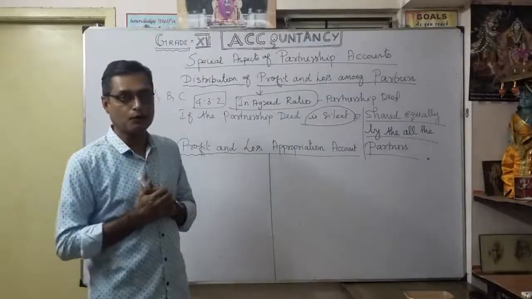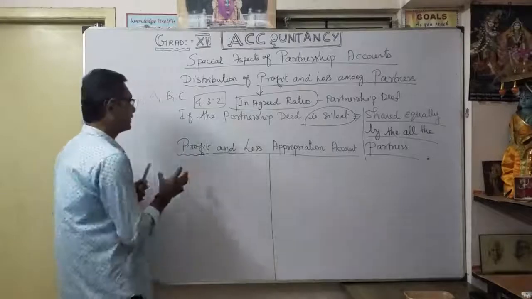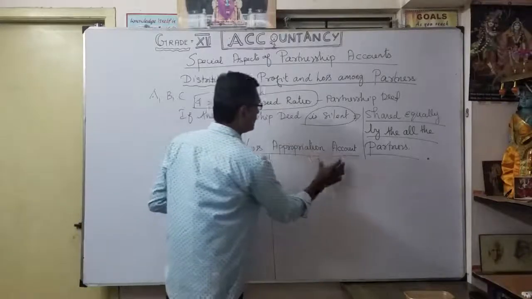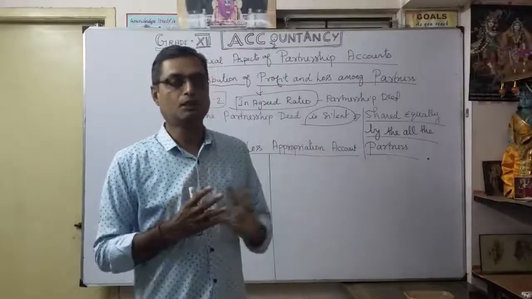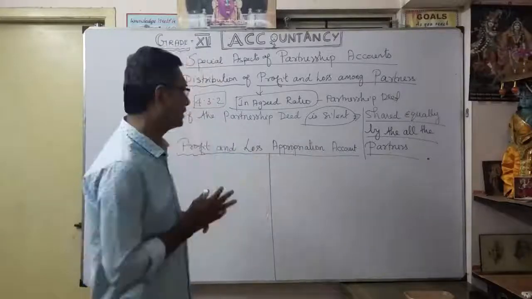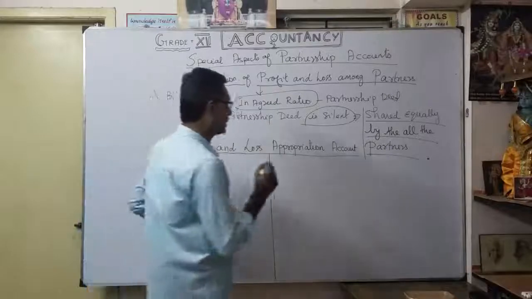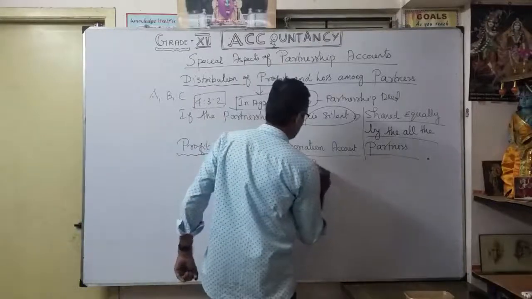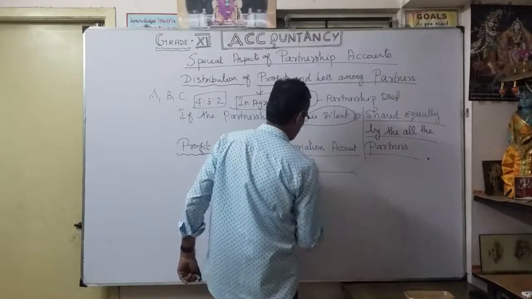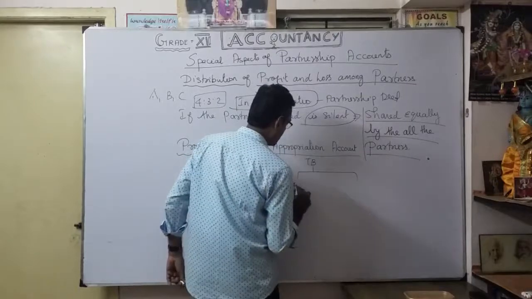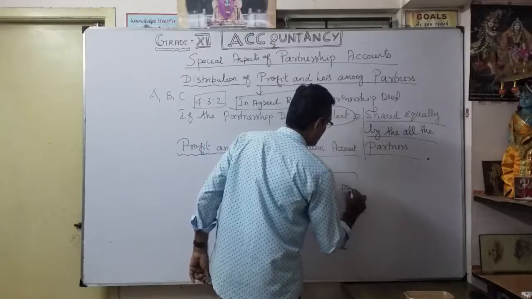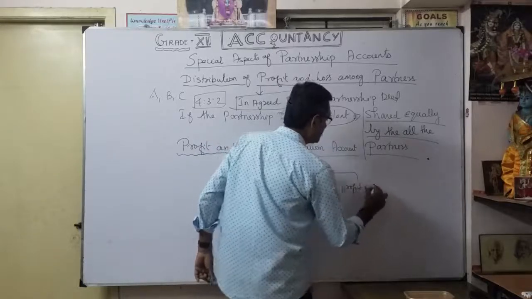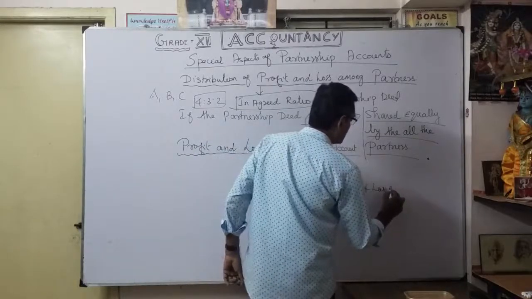Then the very next one, very interesting: the profit and loss appropriation account. What is the meaning of profit and loss appropriation account? Before that, you know very well, once you prepare your trial balance, in your final accounts you are going to do what? First, the trading account. Thereafter, the profit and loss account.